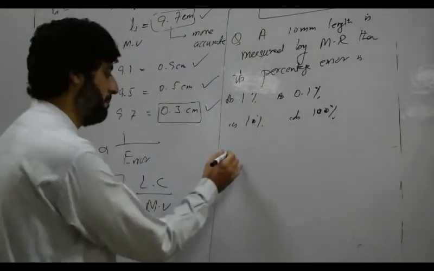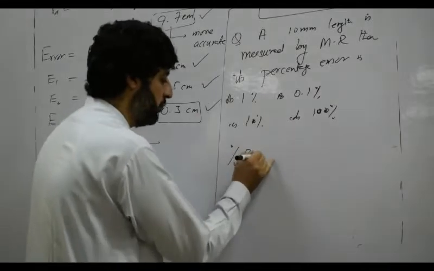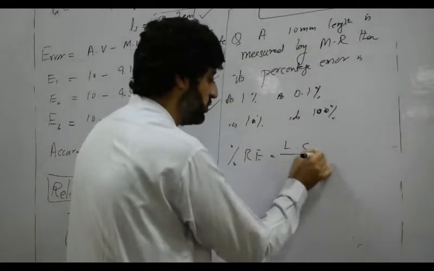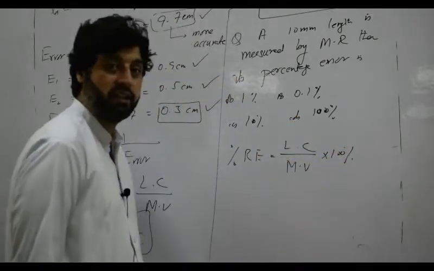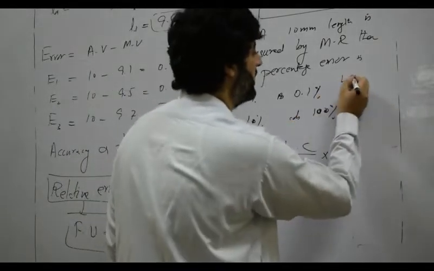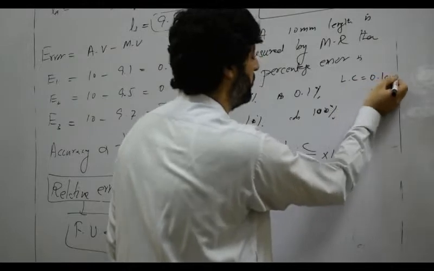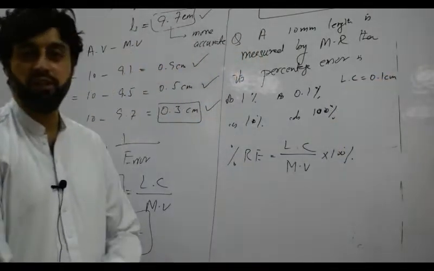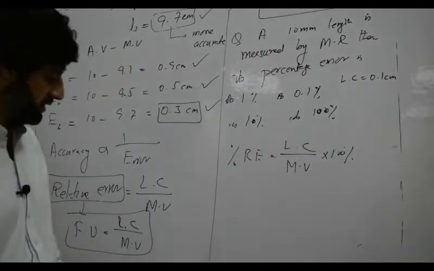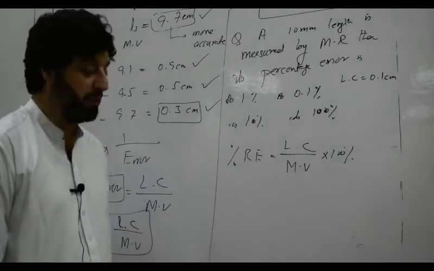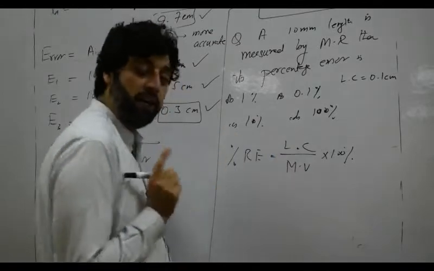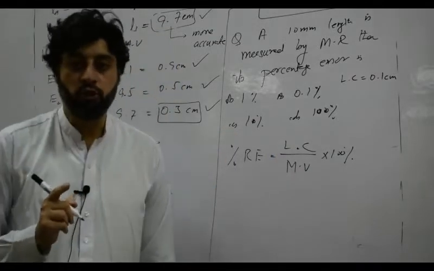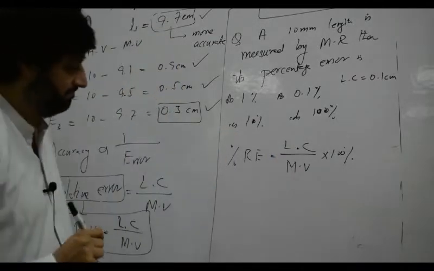But remember, we should know about the least count. So tell me, what is the least count of meter rod? We know that the least count of the meter rod is 0.1 centimeter. So remember, we have to look at the unit of the measured value.